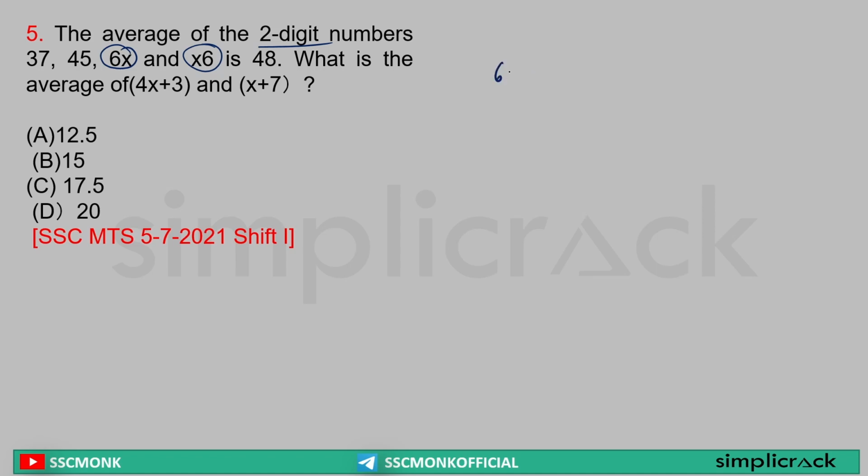Sir, in 6x, this is my unit digit, this is my tens place digit. Sir, in x6, x is my tens digit and 6 is my unit digit. That means 6x can be written as 60 plus x. For example, 65 can be written as 60 plus 5. This is their place value. So this way 6x can be written as 60 plus x and x6 can be written as 10 multiplied by x plus 6. Yes or no? Yes. Now sir, what is given?